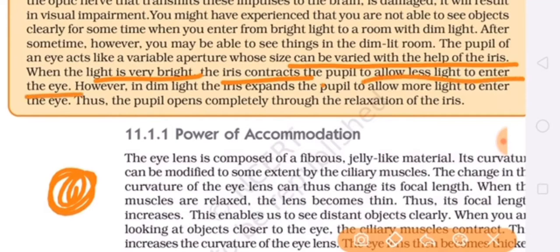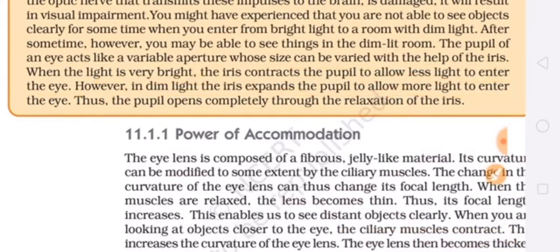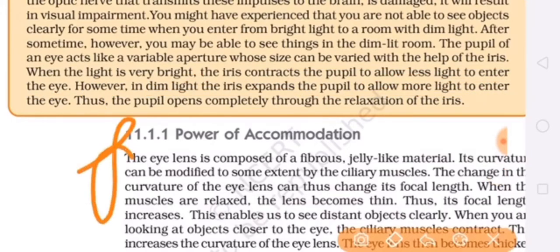And when the light is dim, then what happens? The iris expands and the pupil allows more light to enter into the eyes. It means, what is the function of the iris? It controls the size of the pupil: when light is bright outside, it contracts the pupil, so less light will enter the eyes, and when light is dim outside, then the pupil will allow more light to enter the eyes by relaxing. It means the pupil will relax, it will open completely and more light will enter the eyes. So we are able to see in the dim room also.